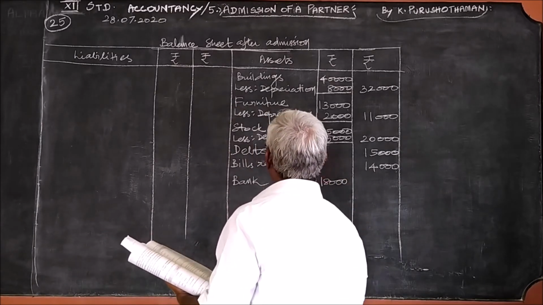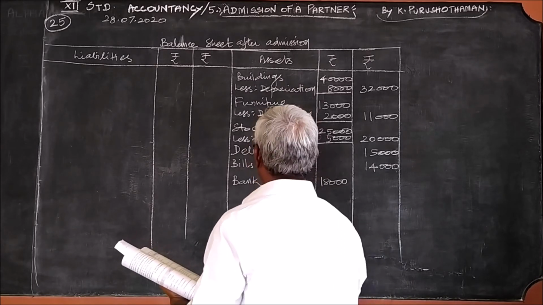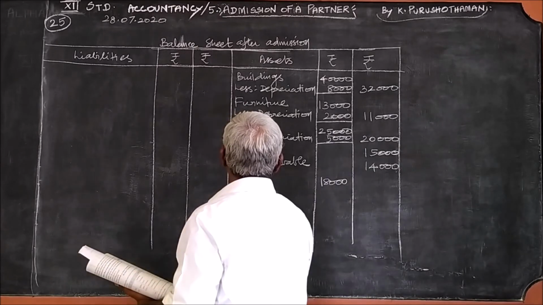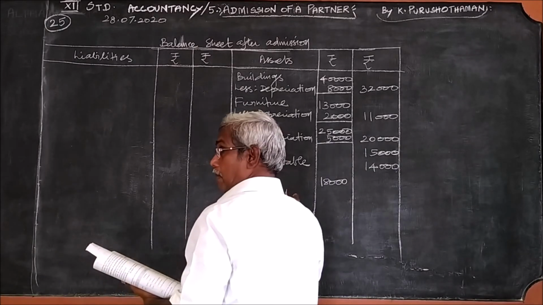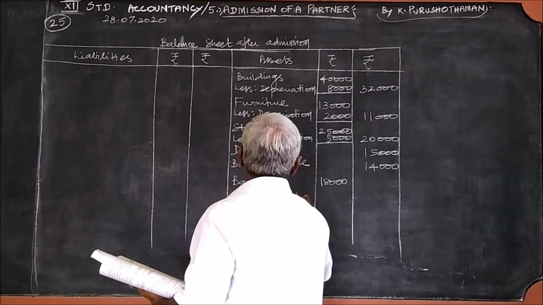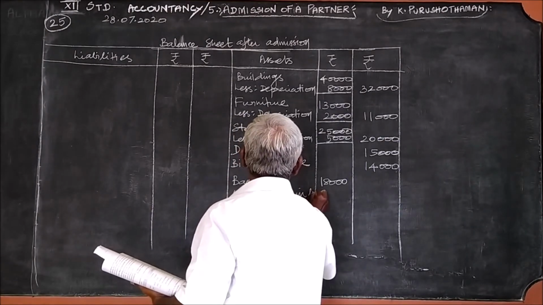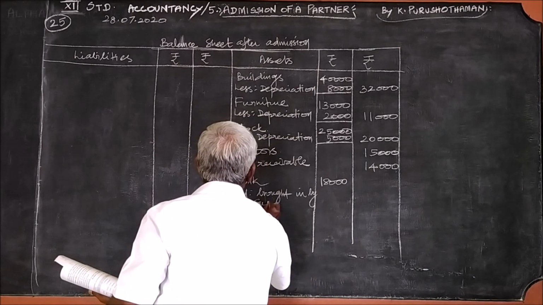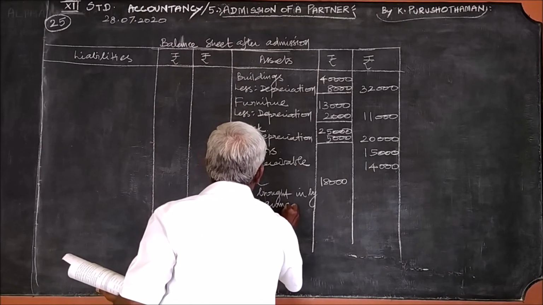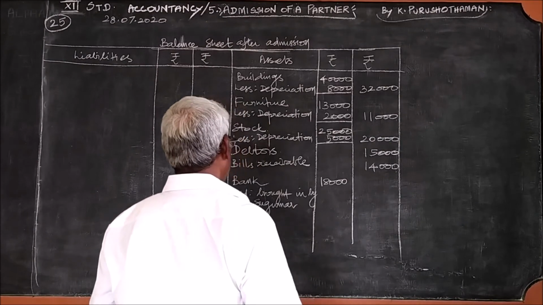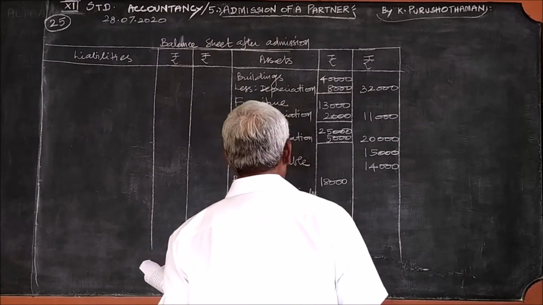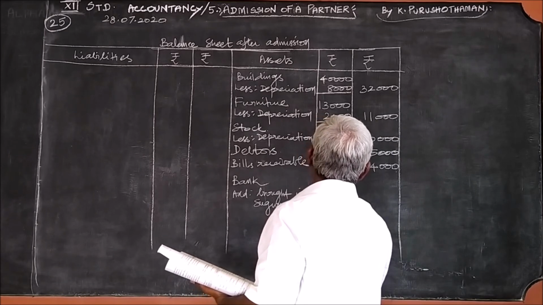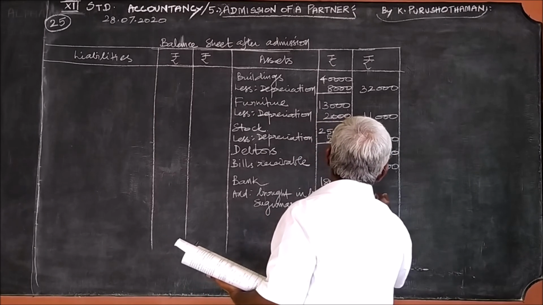We should add the amount which is brought in by the new partner Sukumar, 25,000. So 43,000.